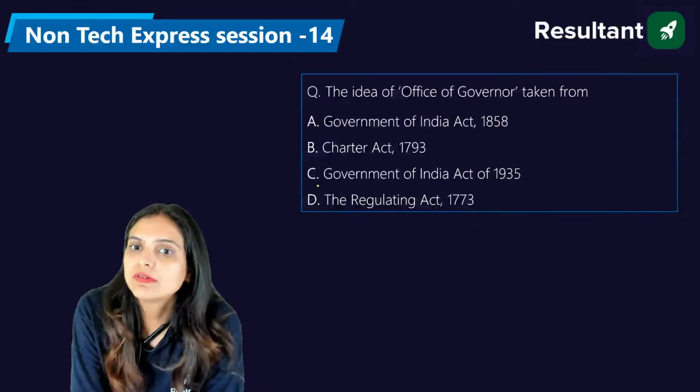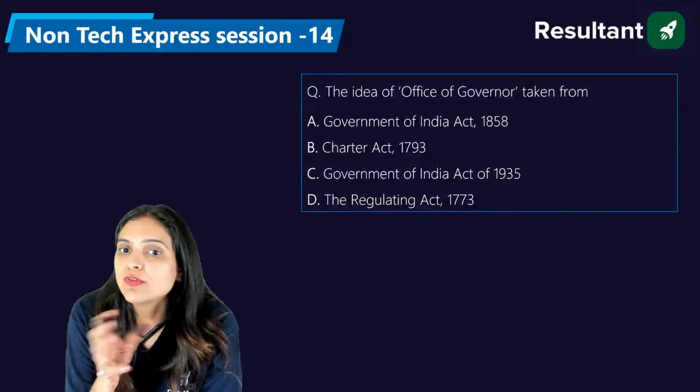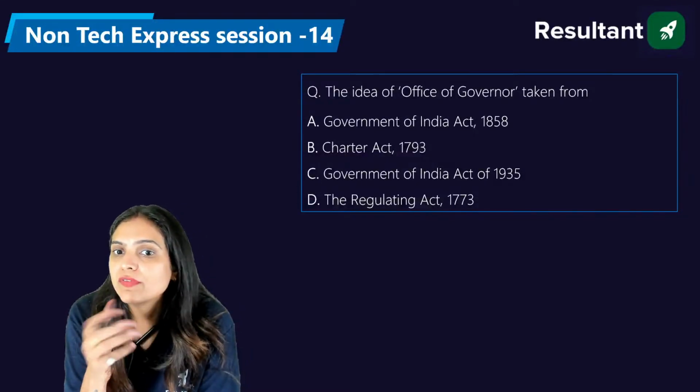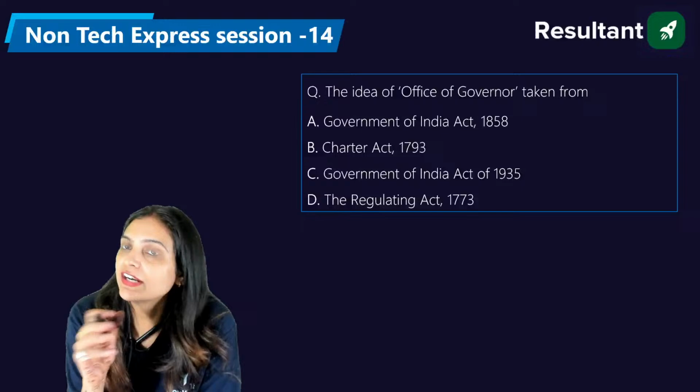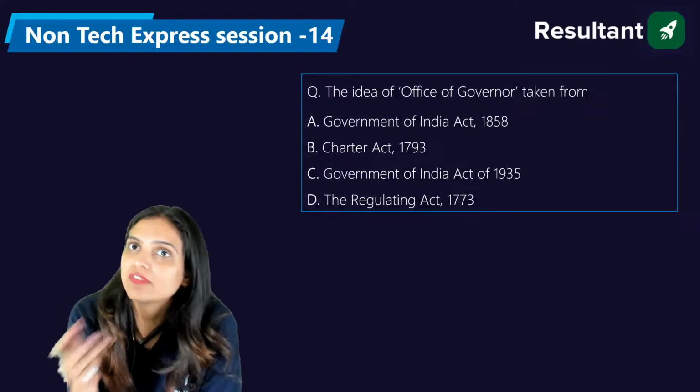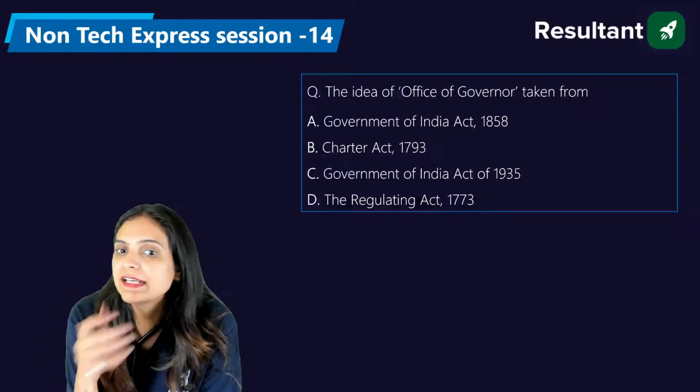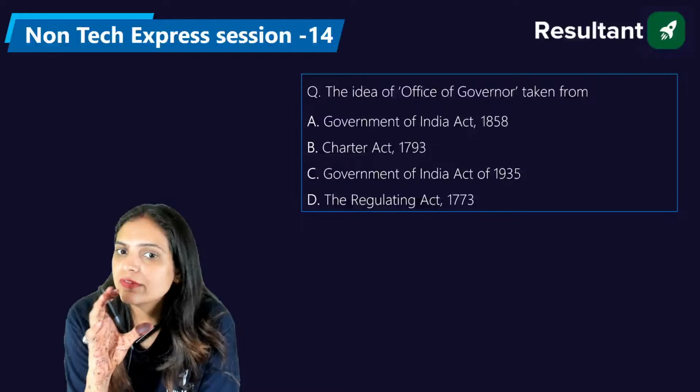Now let's move forward with another question. The idea of the Office of Governor was taken from which of these: the Government of India Act 1858, the Charter Act of 1793, the Government of India Act of 1935, or the Regulating Act of 1773? I hope you are aware of these acts.